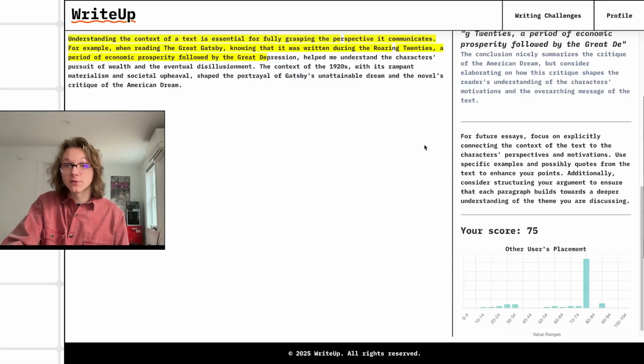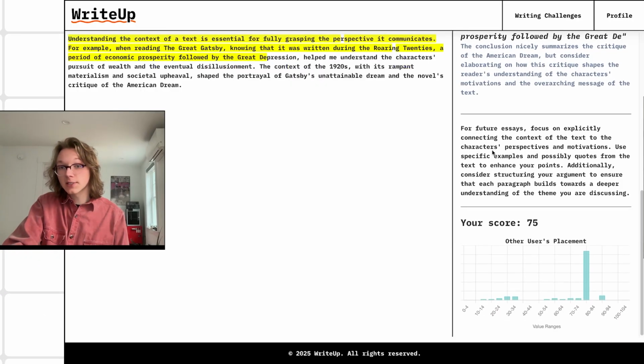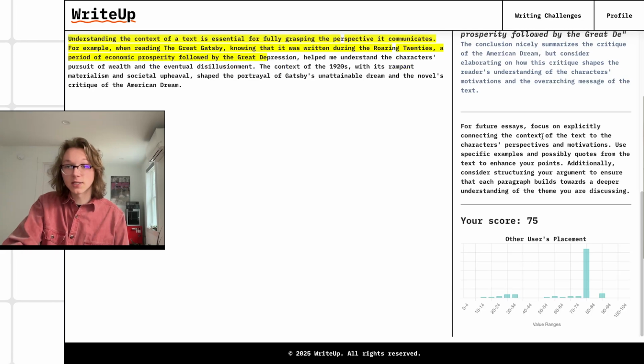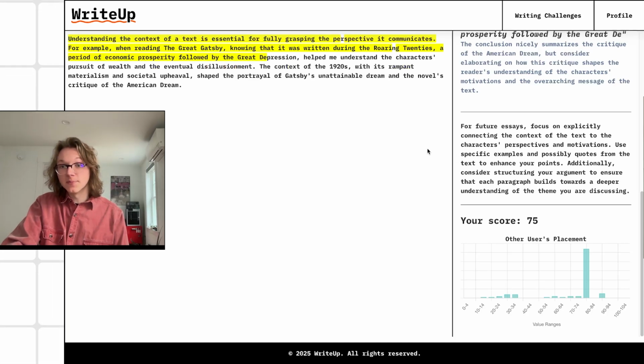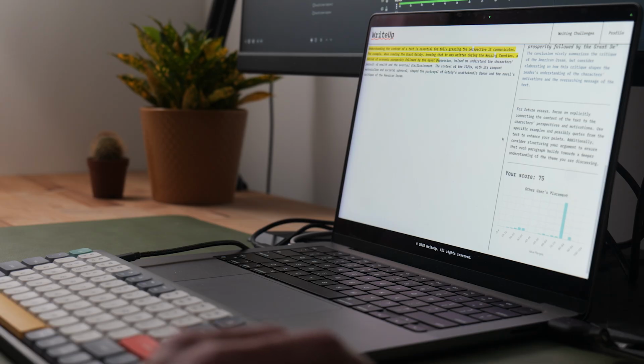Its feedback for this response that I wrote was, for future essays, focus on explicitly connecting the context of the text to the characters' perspectives and motivations. Use specific examples and possibly quotes from the text to enhance your points. Additionally, consider structuring your argument to ensure that each paragraph builds towards a deeper understanding of the theme you are discussing. And it's given us a score, 75.